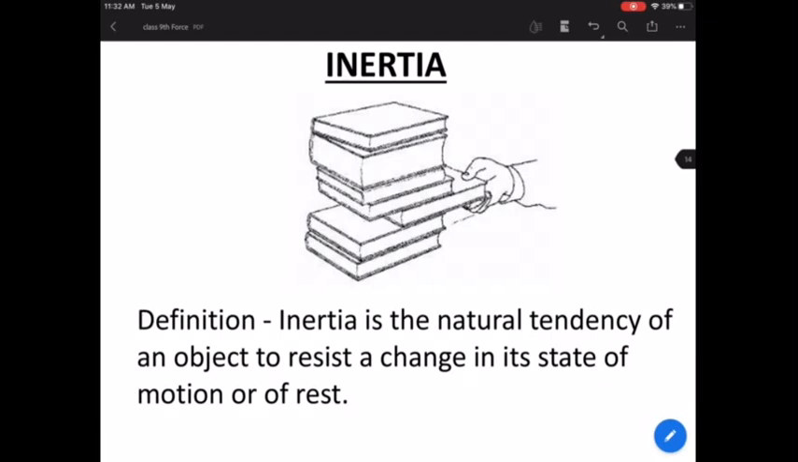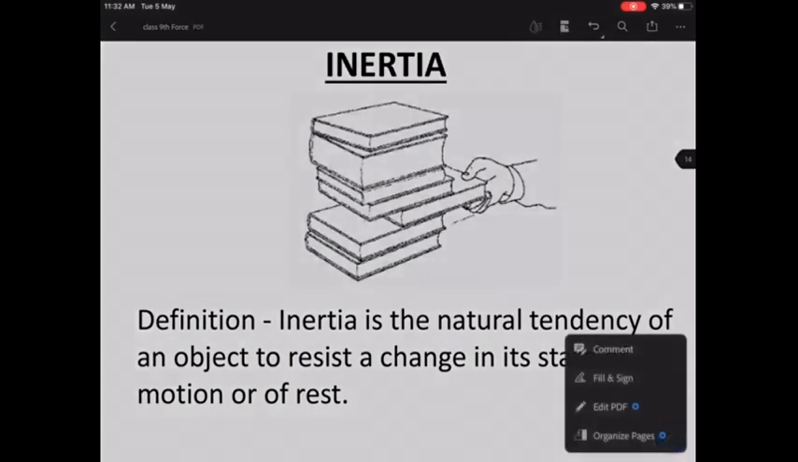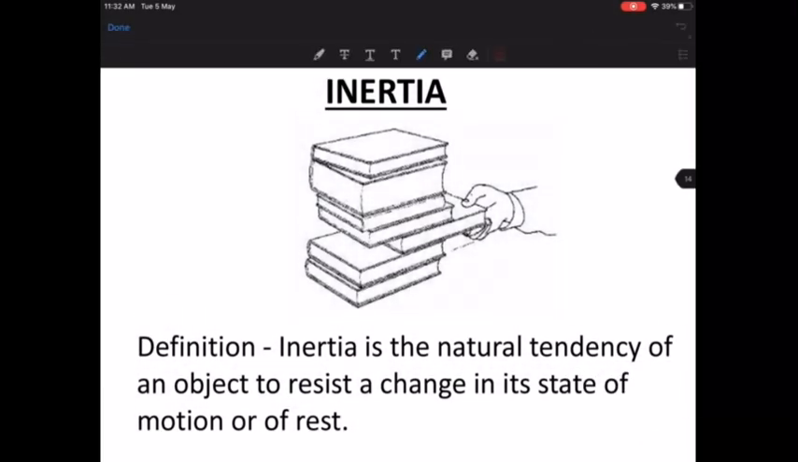Okay, fine. So let's understand what is inertia. Inertia is a natural tendency of an object to resist a change in its state of motion or of rest. Now understand this definition very, very clearly. Inertia is a natural tendency. It is with each and every body that has certain mass. Inertia is with everybody. Inertia is with you, inertia is with me, inertia is with most of the objects which have certain mass, right? So it is a natural tendency, first of all.